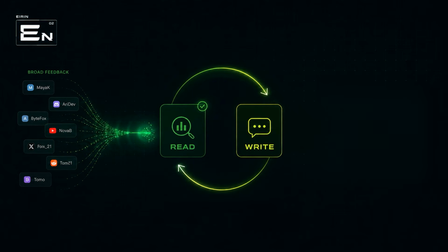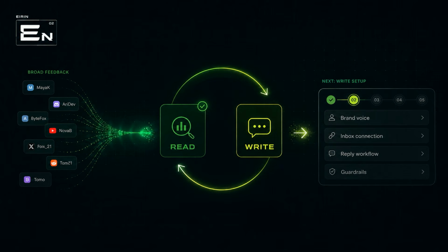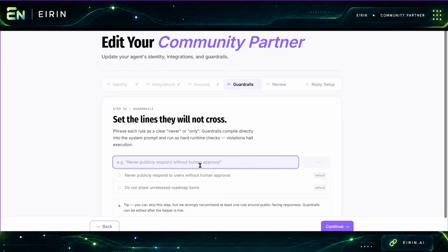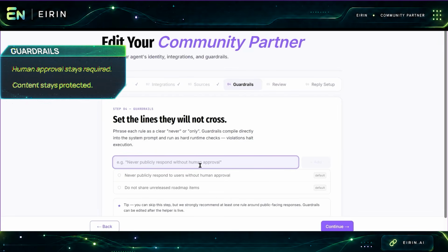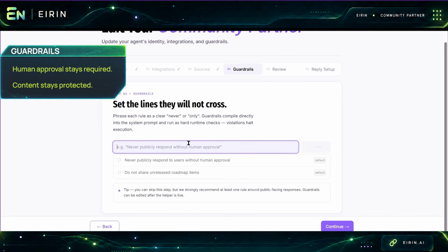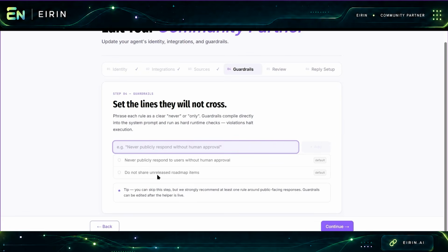Now that we've seen how it works, let's jump back into setup and complete the remaining steps so we can prepare Eirin for Write. The next step is setting Eirin's guardrails. This is where we define what it's allowed to do when it communicates with your players. Two are enabled by default. Eirin always requires human approval and cannot share or post any information contained in confidential documentation provided to it. I'm also adding an instruction for Eirin to never address players by name in its replies.